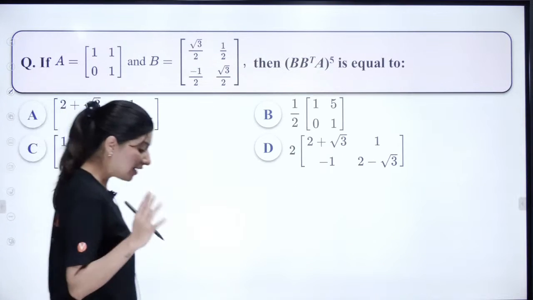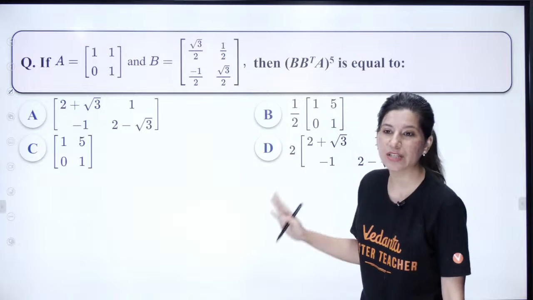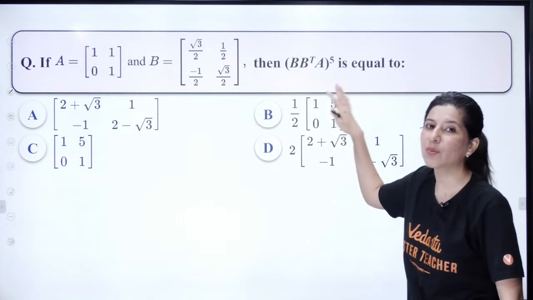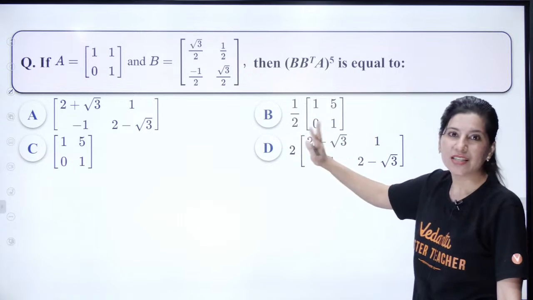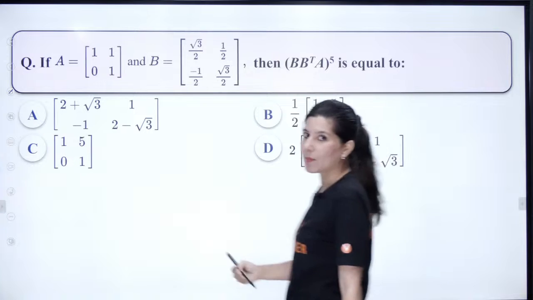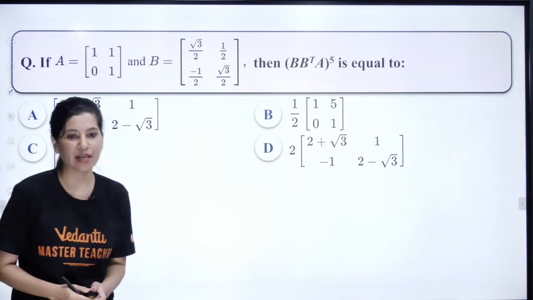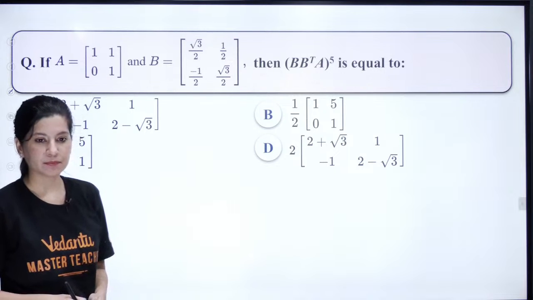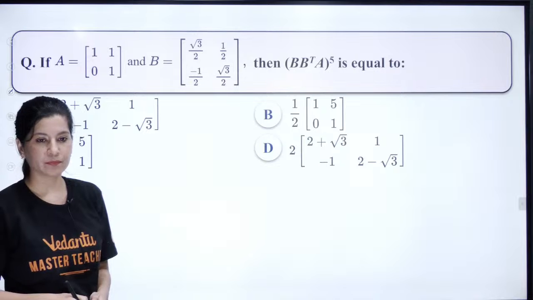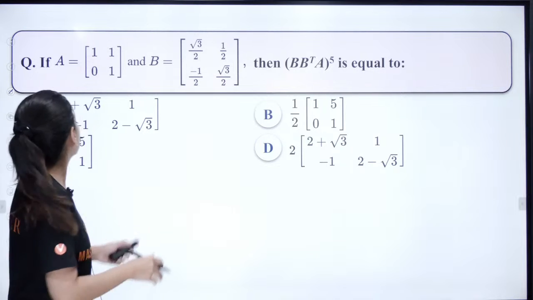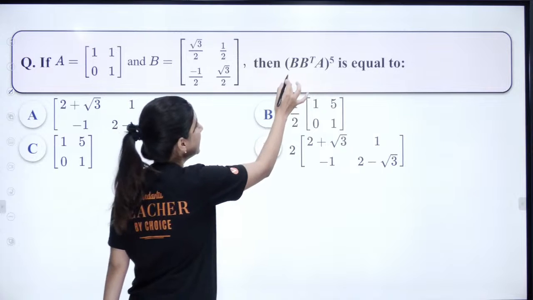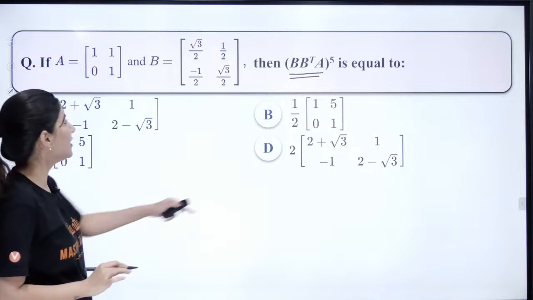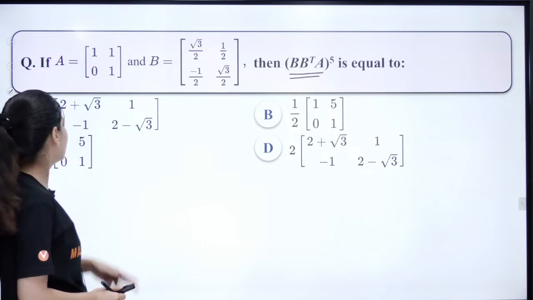All right, so we have this question again, my favorite question. They can ask all of these questions not in MCQ, but in 4 marks, 5 marks, 6 marks as well. So we have A, we have B, then we have B transpose A raised to power 5. We need to solve this and find which answer is correct.